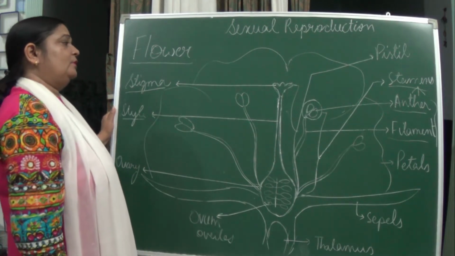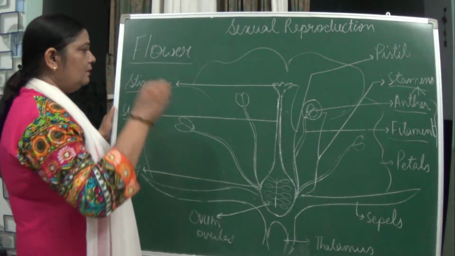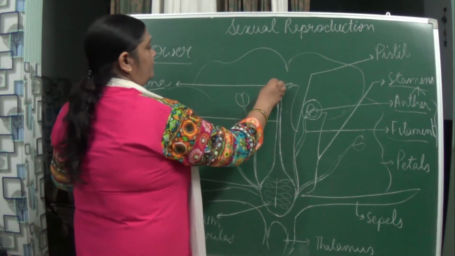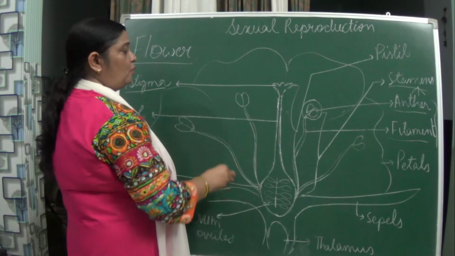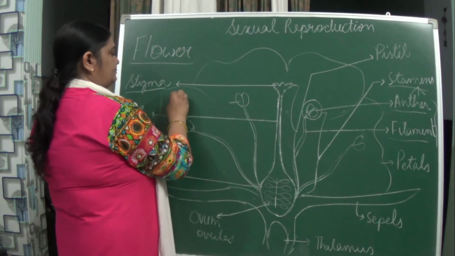Getting? Now here you can see, this anther produces pollen grains.